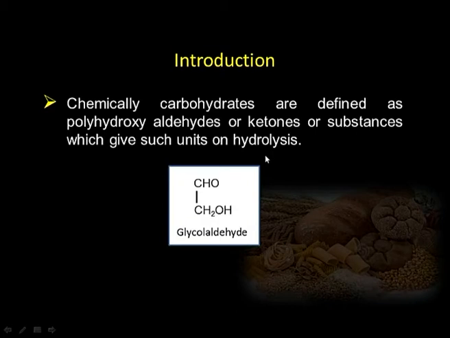When the chemical analysis of these compounds was carried out, it was found that they contain either an aldehyde or ketonic functional group and alcoholic functional groups, attached to carbon atoms, and there can be 2 to 7 or 8 or even longer carbon chains. Many smaller units combine to give larger units. This we will discuss in their classification.